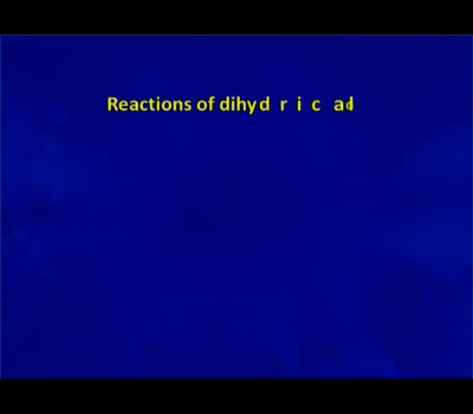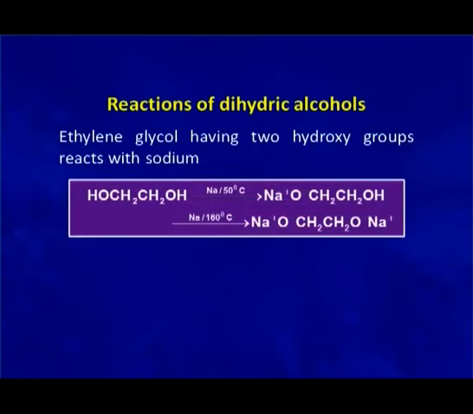We will now discuss the reactions of dihydric alcohols. Dihydric alcohols, as we know, contain two primary hydroxy groups. So, they will undergo the reactions which are normally given by a primary hydroxy group, but since we have two hydroxy groups here, the reaction will be a bit different from what we have earlier done in the case of a primary alcoholic group. Let us see what happens when ethylene glycol is treated with sodium metal.